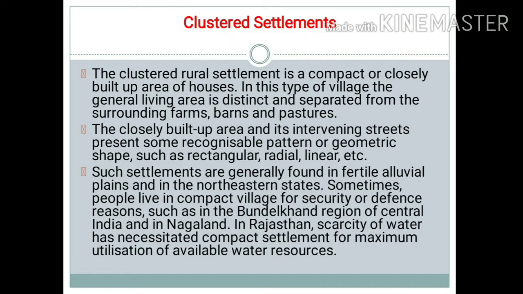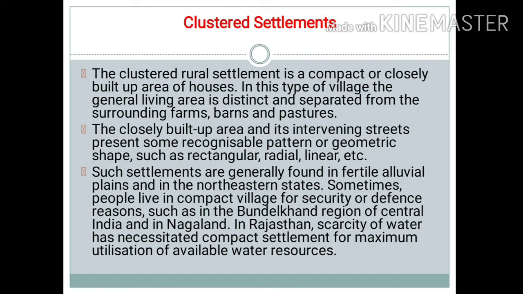The closely built-up area and its intervening streets present some recognizable pattern or geometric shape such as rectangular, radial, linear, etc. As we all know, in villages, we have a number of streets which connect a number of houses in that particular village. So these intervening streets present some recognizable pattern in the form of a geometric shape such as rectangular shape, radial shape or linear shape. Such settlements are generally found in fertile alluvial plains, and in the northeastern states.